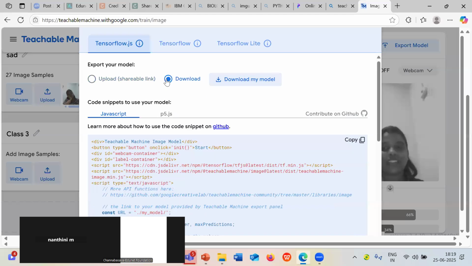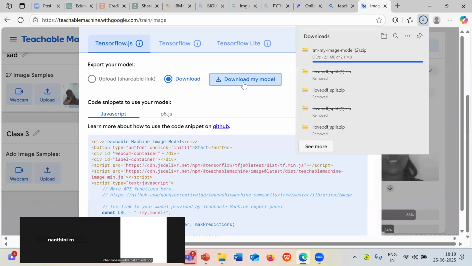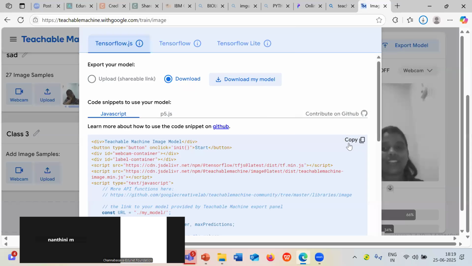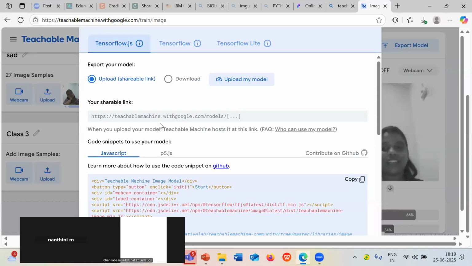You can just click on download model, where you have a JavaScript as well as a Python file. When you click on download model, the model will be downloaded with the model content, and you can make use of that model based on your application.